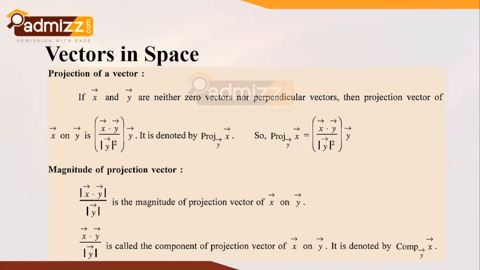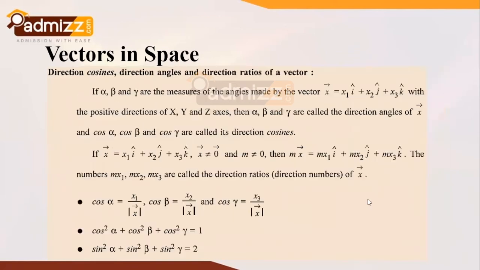And the component value that is taken without the modulus sign, if we take the component value, that is given by x vector dot y vector upon modulus of y vector. Then it indicates the component of a projection of vector x on vector y. Also, it is denoted as the component of x vector on y vector, this way.